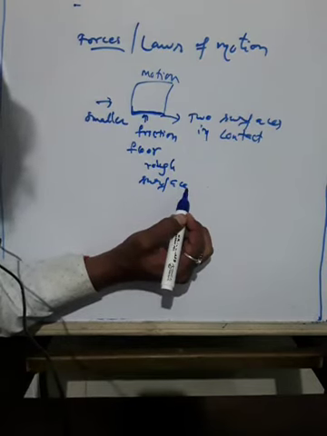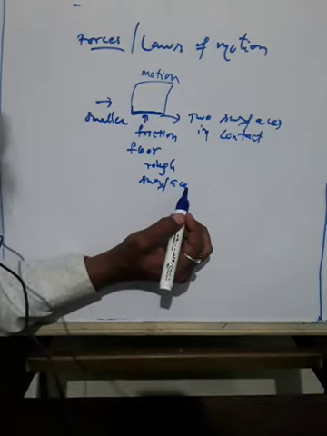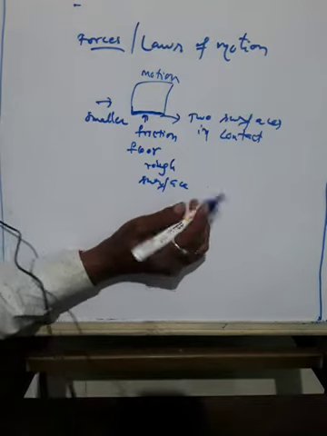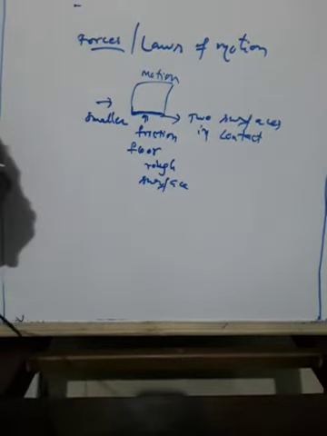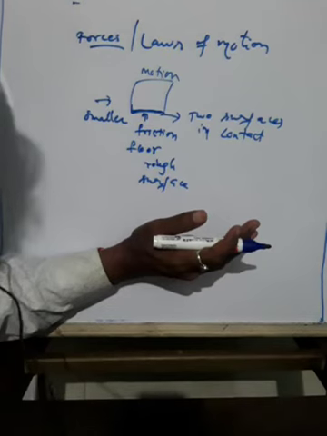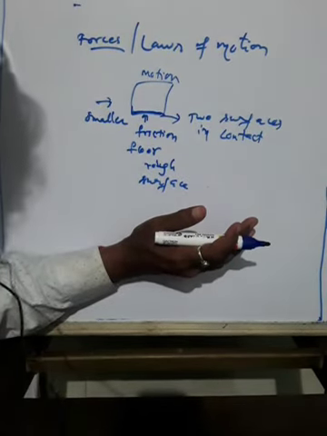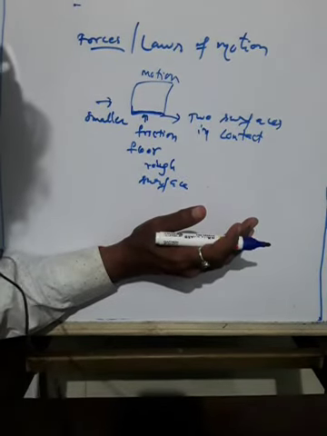It balances the pushing force and therefore the box does not move. Why? Here it will balance the pushing force. One is the pushing force, and one is in the opposite direction. That is why the box will not move in case of 9.4a. Okay. In case of 9.4b, what happens?